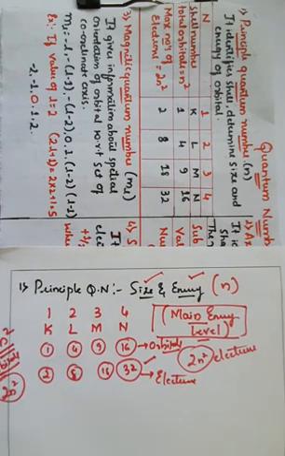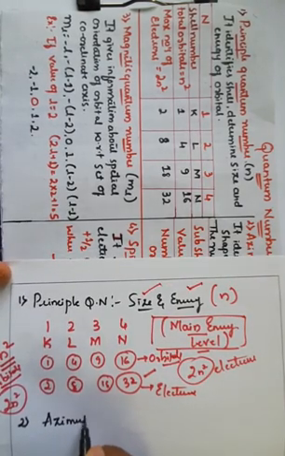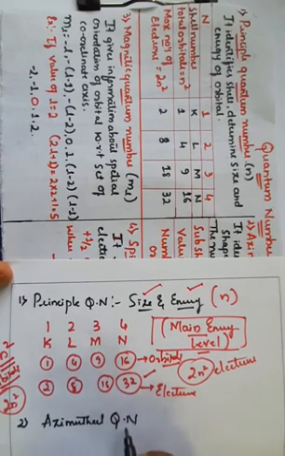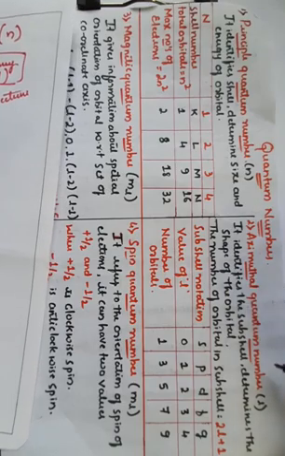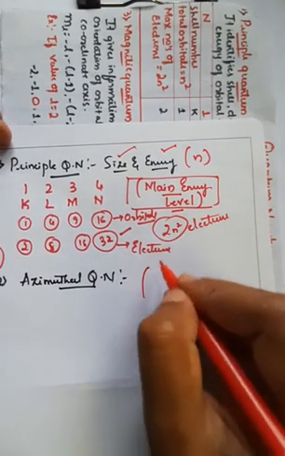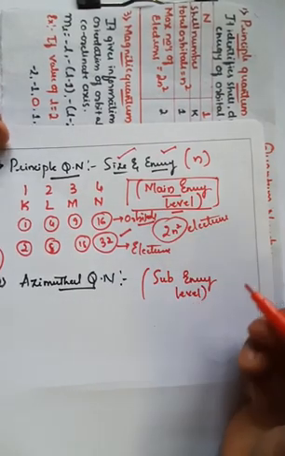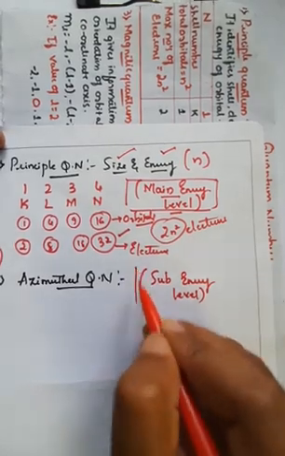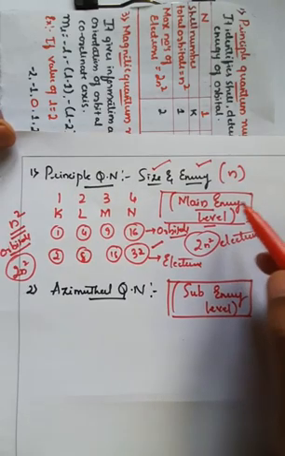And the second important thing, the second type of quantum number, that is the azimuthal quantum number. In the case of the azimuthal quantum number, it identifies the subshell and determines the shape of the orbital. Here we determined the main energy level with the principal quantum number, but with the azimuthal quantum number, we determine the sub energy level.